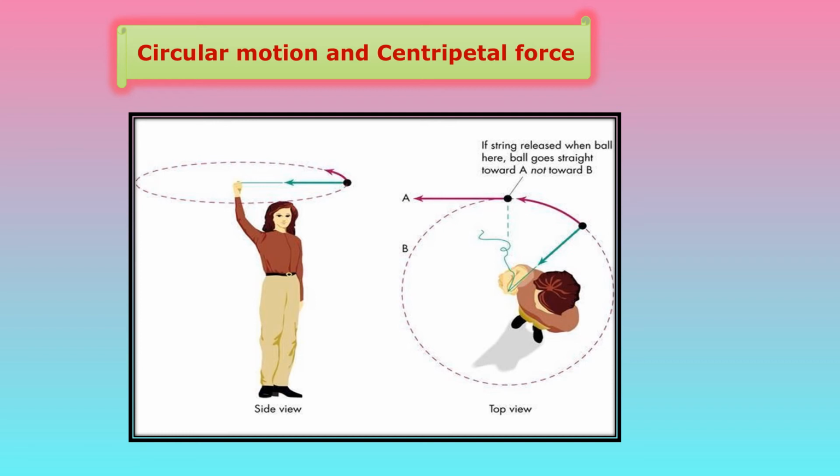So when we release the string, what happens, children? The stone flies off along a straight line, tangent to the circle. So there is a formation of circular motion.